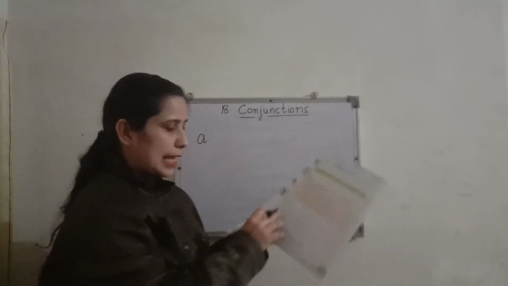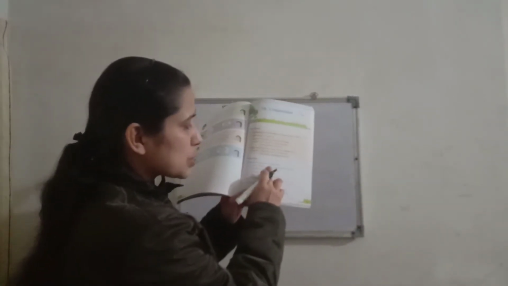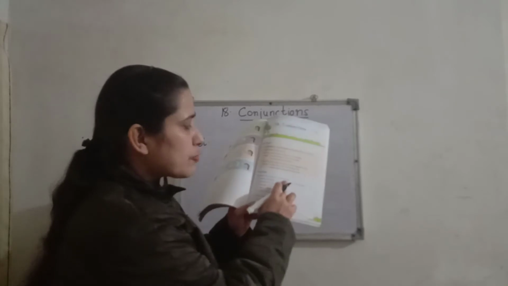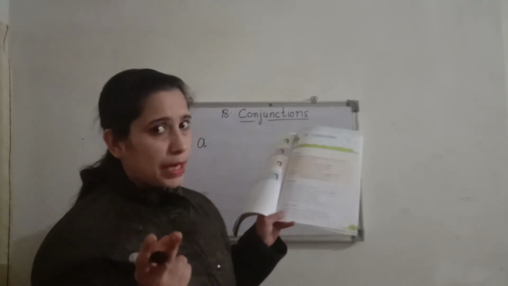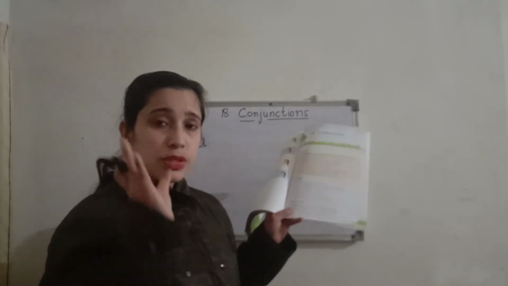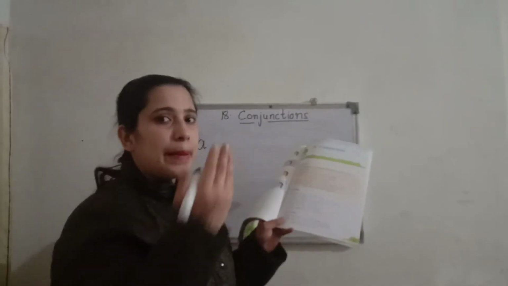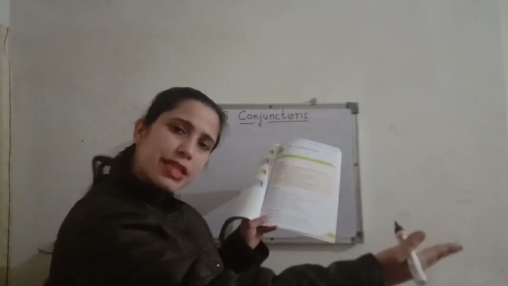So here, A: complete the sentences using and or but. We have to use the conjunctions and or but here. And you know where we have to use them? And where the ideas are similar, and but where the ideas are different.